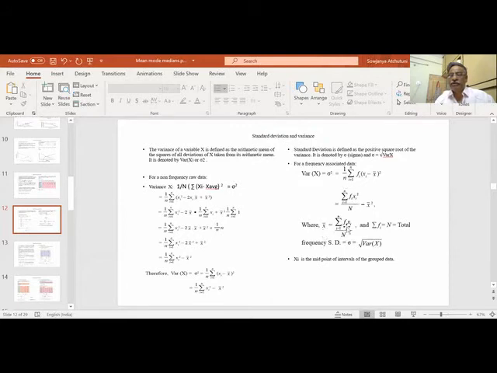So x bar is equal to sigma fi xi by n. We have already done the average, mean, mode, median. So sigma fi is n. What is n? Sigma of all frequencies together is n. And what is standard deviation? It is sigma, the root of variance. So what is xi here? When I write xi, xi is the midpoint of the class, for frequency data given with classes. We'll do some exercises so that we understand these formulas and apply them.